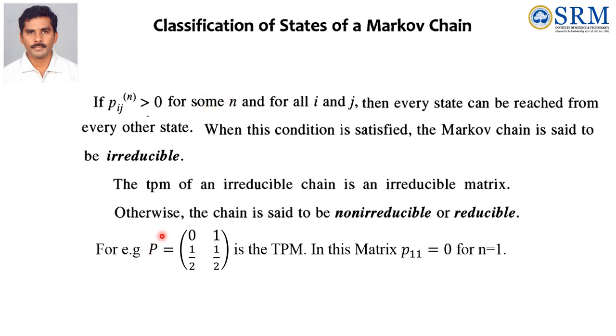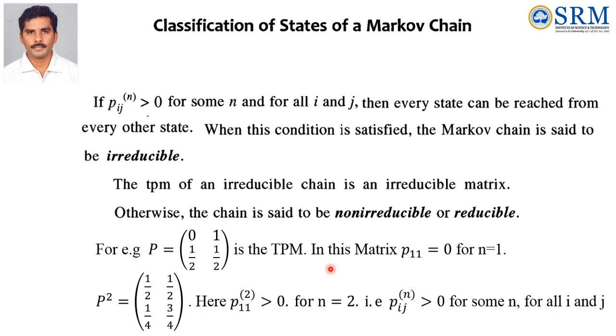But in P, one value is equal to 0, when you find P square, that P11 is greater than 0. See here, it is P11 square greater than 0 for n equal to 2. That means it is not necessary that all the entries are greater than 0 in step 1 also.